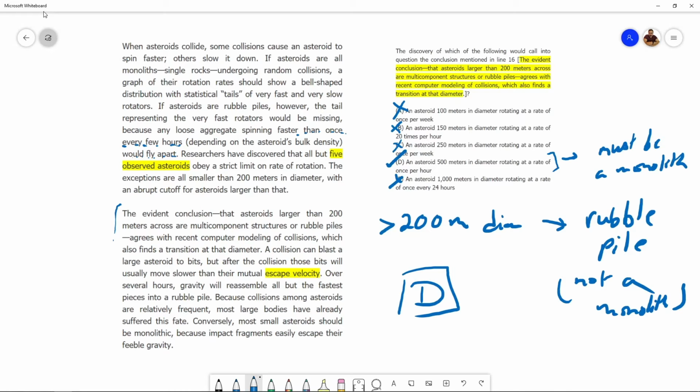And if we then learn that an asteroid which is 500 meters, so definitely larger than 200 meters diameter, rotates at a rate of once per hour, then that asteroid cannot be a rubble pile. Why? Because if it were a rubble pile and it rotated at any rate faster than once every few hours, then it would fly apart. However, this one is rotating, so the bits are not flying away. So it won't be a rubble pile, it has to be a monolith. And if this large asteroid is a monolith, that does lead me to question the conclusion. All right, let's move on to the next one.